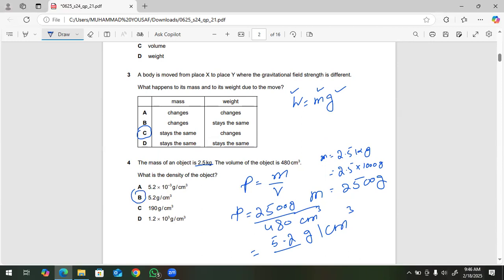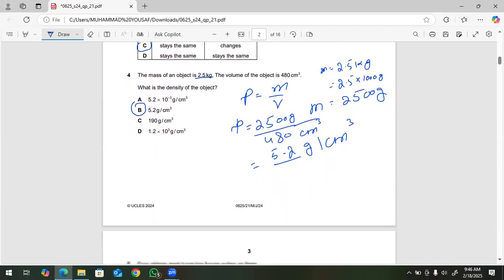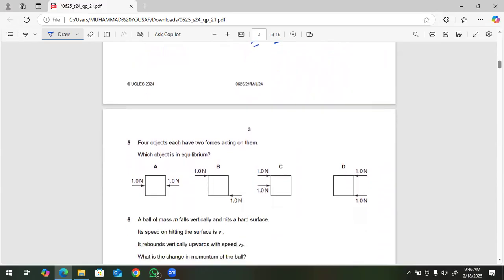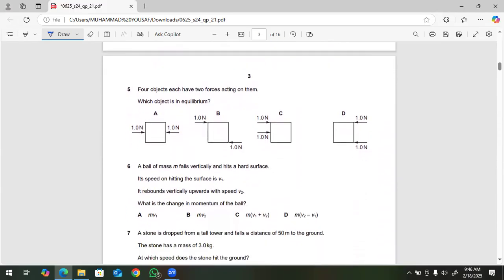Next, question number 5. Four objects each have two forces acting on them. Which object is in equilibrium? Equilibrium means that when an object is in equilibrium, the net force on the object and the net moment of force will be zero. So we will check all these options one by one.